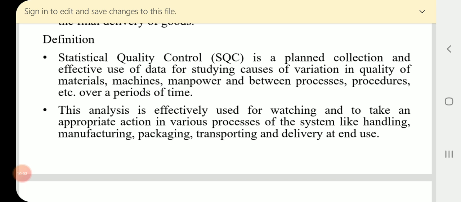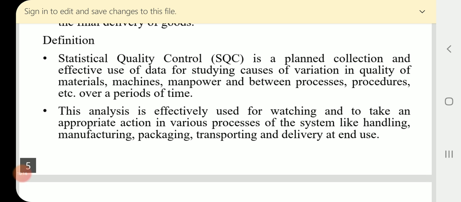In such a case, what we do is we consider the items of the product at regular intervals of time.